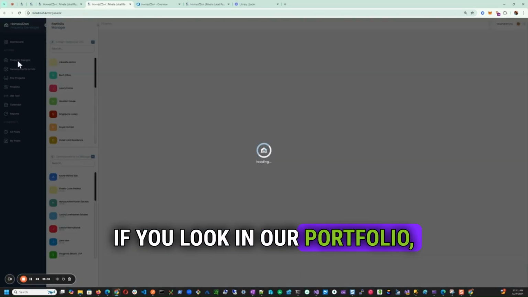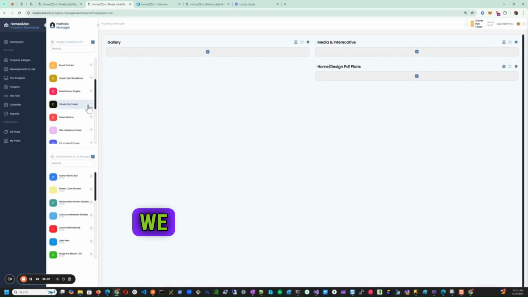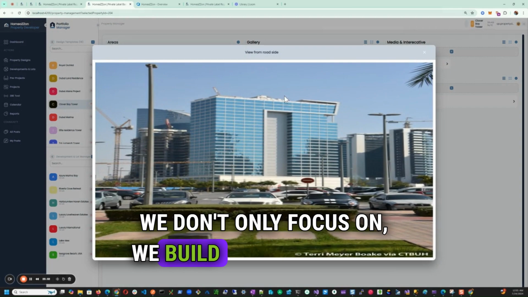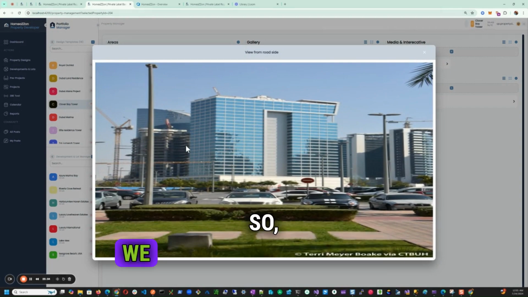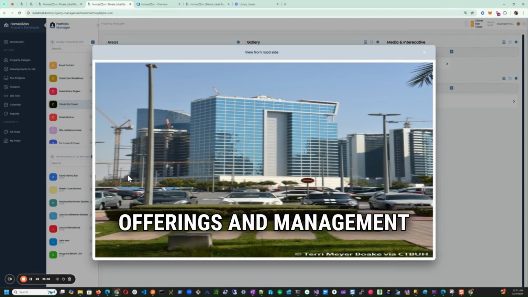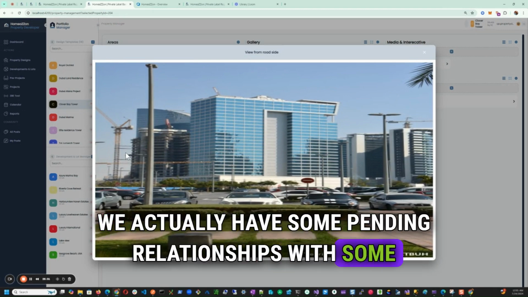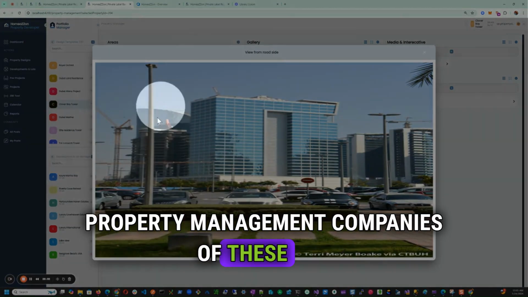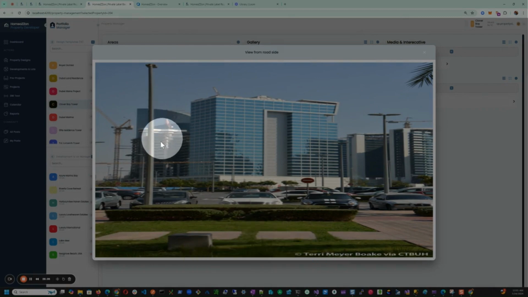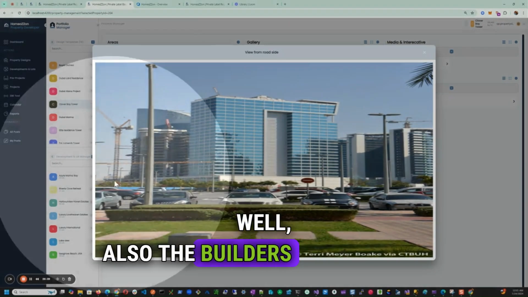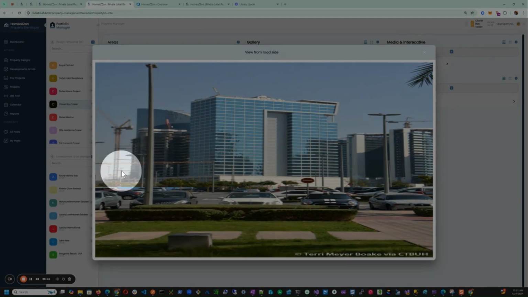If you look in our portfolio, we don't only focus on, we build towers as well. So we have some really great offerings and management solutions, and we actually have some pending relationships with some property management companies of these big buildings, but also the builders themselves and those investor groups.